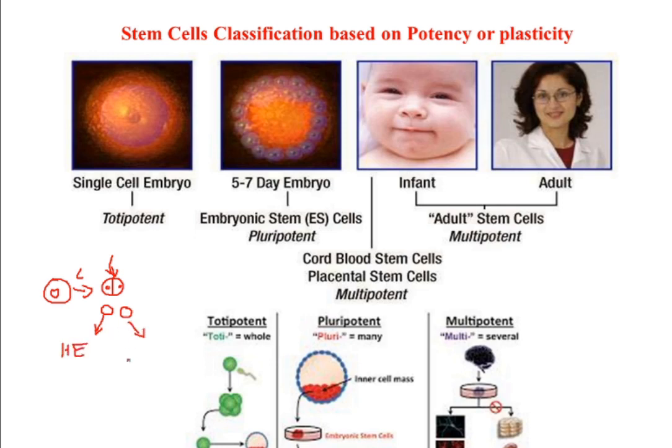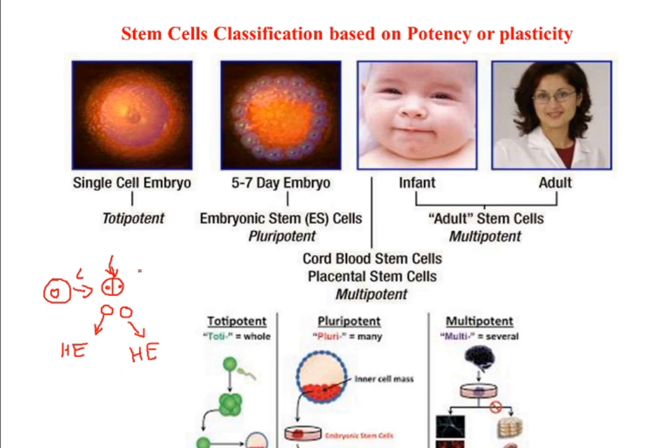According to its potency, this cell has the potential to produce a complete human being. And when it has the capacity to produce a complete human being, obviously it has the capacity to produce every cell of an adult human being.